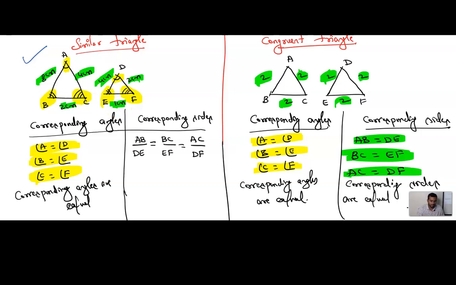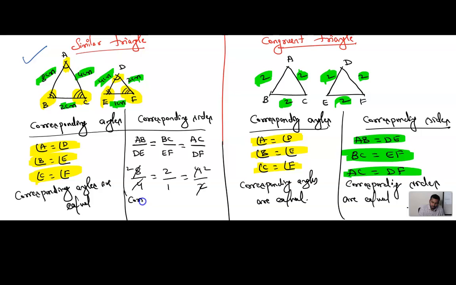If you want to verify how the corresponding sides are in proportion, see here. What is AB length? 8 centimeter. DE 4, BC 2, EF 1, AC 4, DF 2. It is 2 by 1, 2 by 1, 2 by 1. You can see all the corresponding sides are in proportion. This is called proportion. It means all the three side ratios remain the same. When you equate, all the three values should remain the same. This is nothing but corresponding sides are proportional.